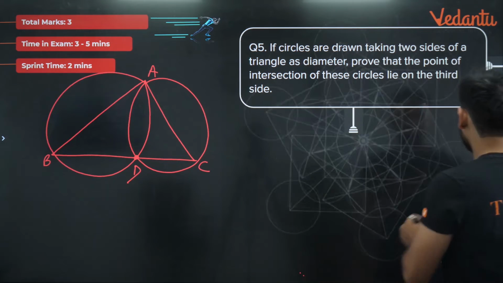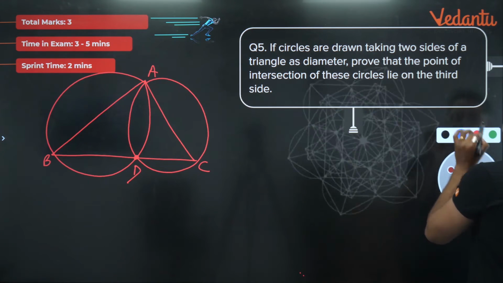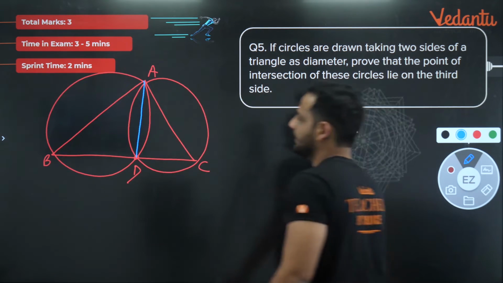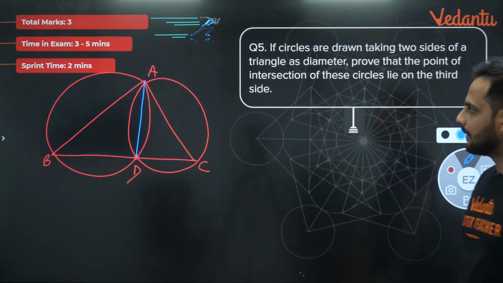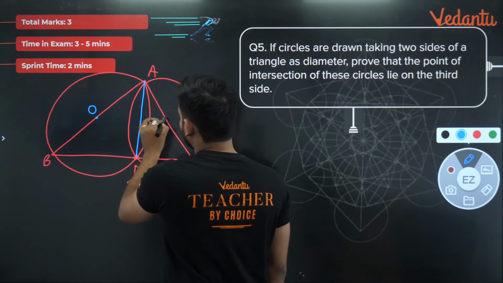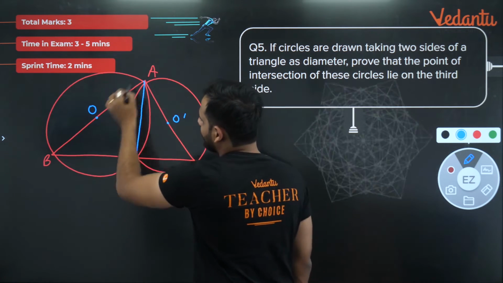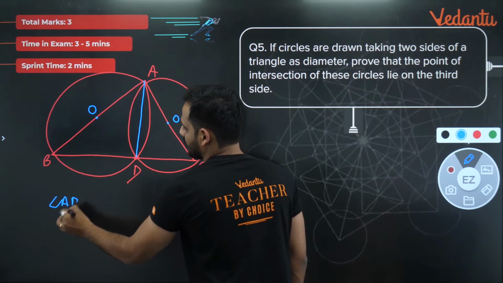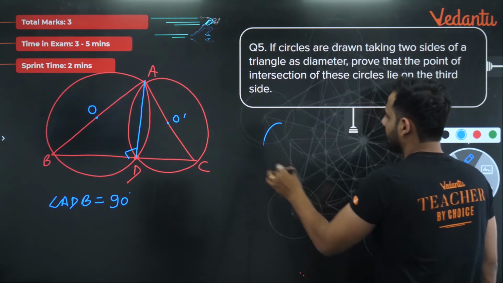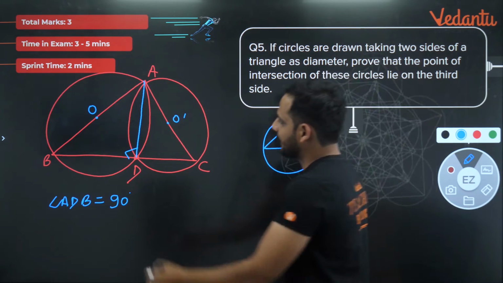Now, here you need to do a small construction. What is that small construction? The small construction is to join A with D. Now, bachcho, you know, since AB is the diameter of the circle, the center of the circle, O, will be lying on the diameter only. Correct? So this angle ADB should be equal to 90 degree, because it is the angle at the semicircle. We know, if I have a diameter here, the angle at the semicircle is always 90 degree. So this angle will be equal to 90 degree.